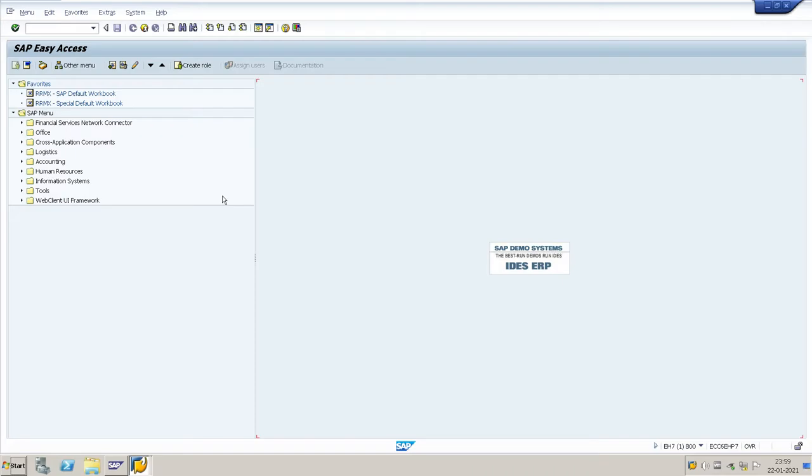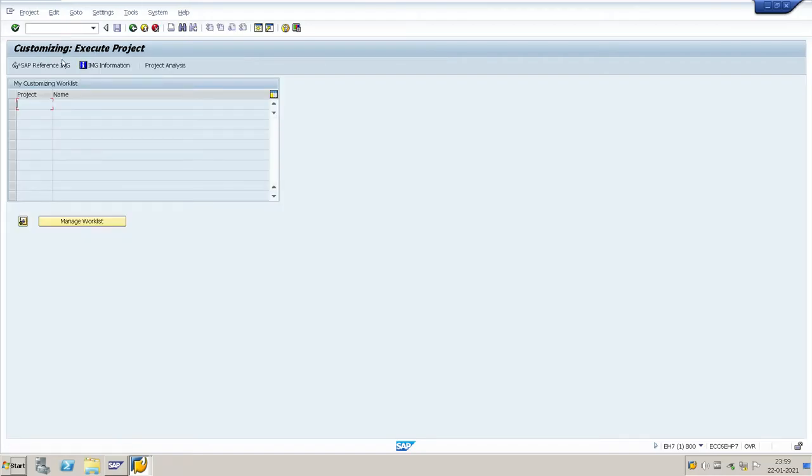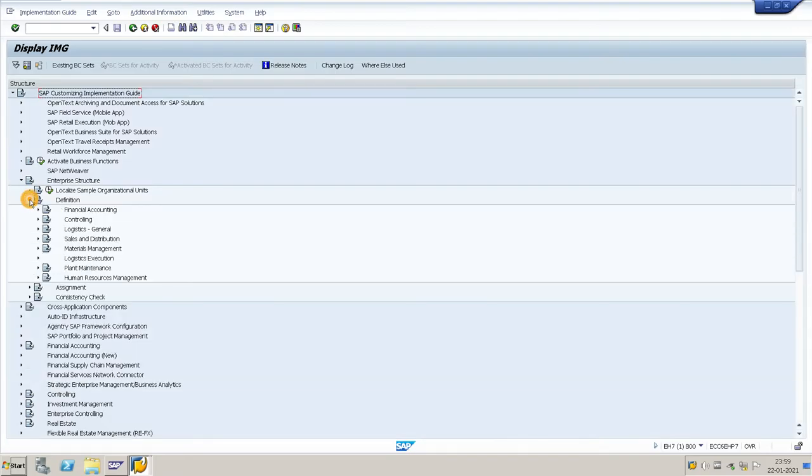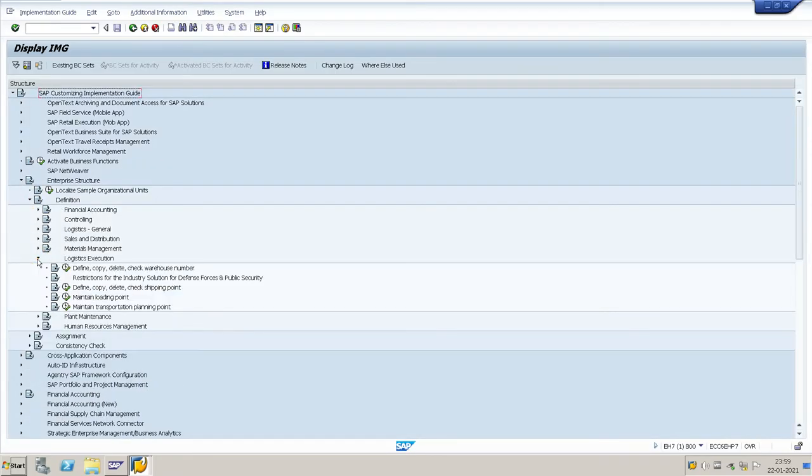For creation of warehouse number, you go to T code SPRO, reference IMG, enterprise structure, definition, logistics execution. Here: define, copy, delete, check warehouse number. Click here.